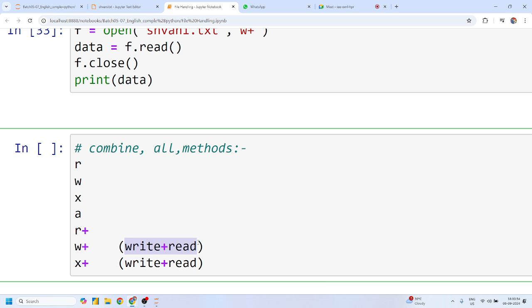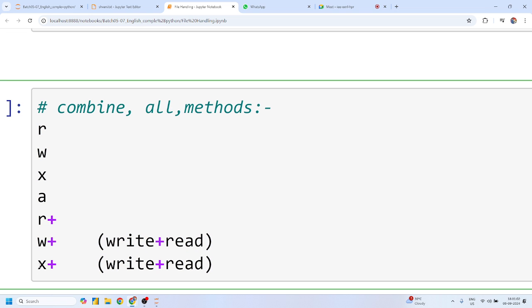This can be performed on any old file, and this can be performed only on a new file, right? Because X says you always have to open a new file. Yes or no? If you want to create a new file, then you have to use X mode. Guys, any doubt?